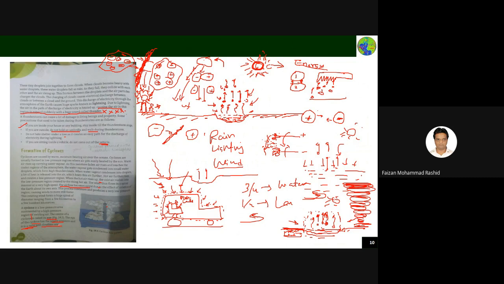Okay, I don't know why so many details are being told here. This is called the eye of the cyclone. The diameter of the eye is a few kilometers. Heavy winds and rains are formed around the eye of the cyclone.